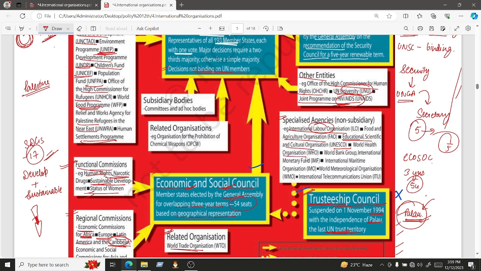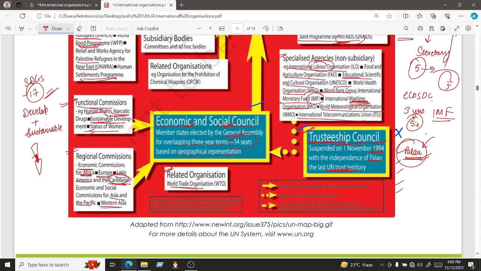Okay, then we have World Health Organization. It works towards the health. Okay, World Bank Group, International Monetary Fund, these we have discussed. International Monetary Fund, it gives loans to all the countries. Okay, International Maritime Organization. Maritime means the ocean territory. Okay, so it is an organization which solves all the issues regarding the territorial dispute, ocean territory particularly. Then there is World Meteorological Organization, International Telecommunication Union. Okay, so these are the different specialized agencies.